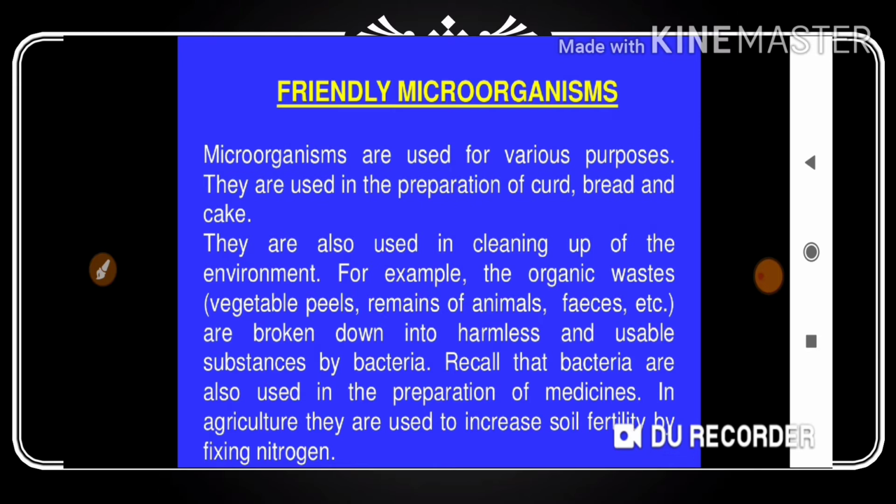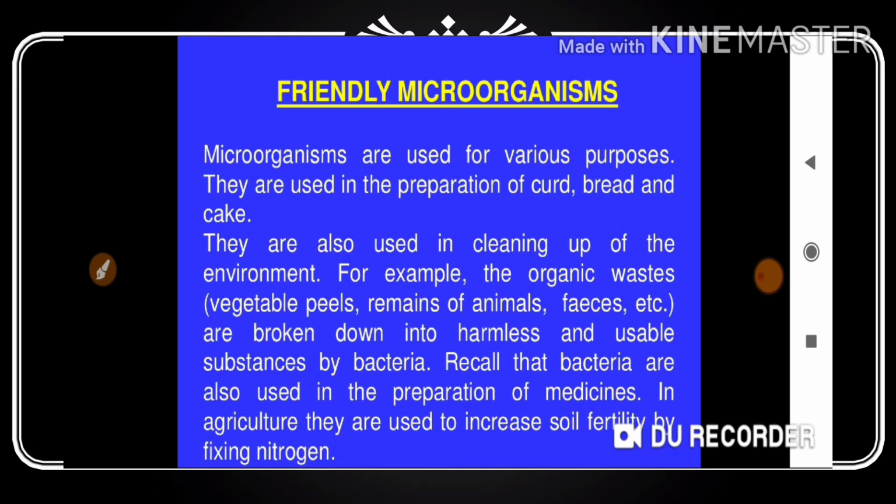Please keep this in mind: waste products which are not used by human beings. These small microorganisms like bacteria clean the environment, are very friendly to the environment, and bring a good environment around us. Are you getting my point?